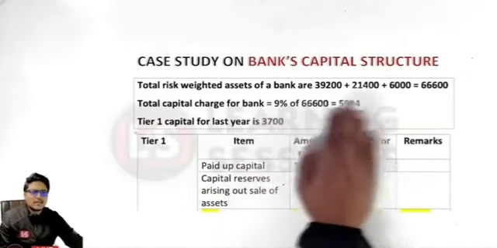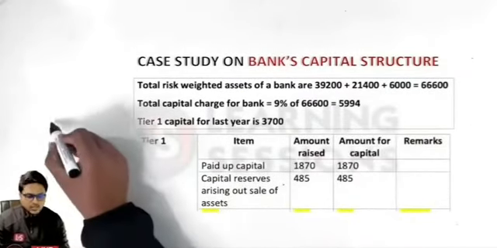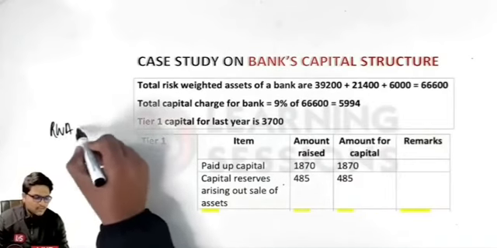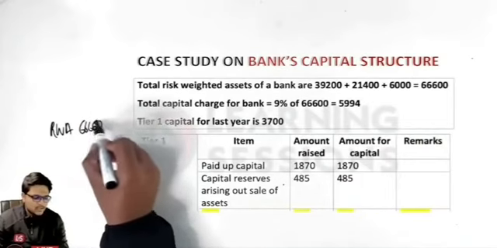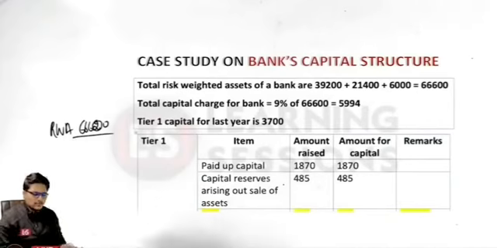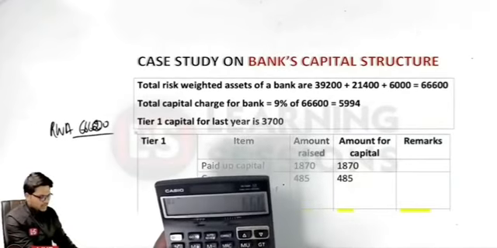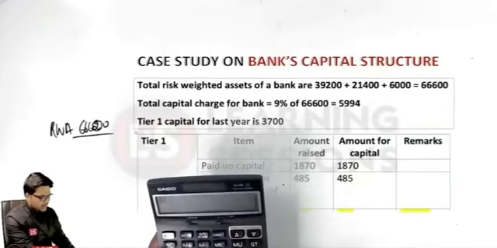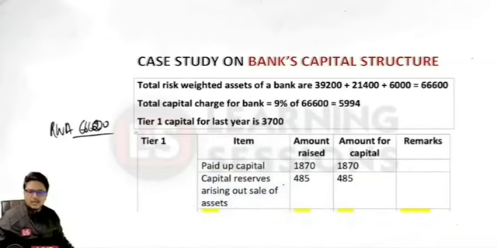Now the total risk-weighted assets are given to be 66600. So 1.25% of the same: 66600 multiplied by 1.25% comes out to be 832.5.